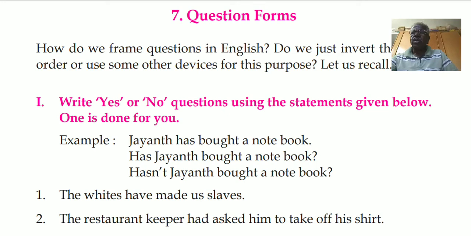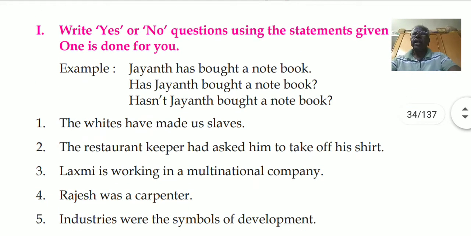The second question is, haven't the whites made us slaves? There are two questions for this. Have the whites made us slaves? Haven't the whites made us slaves? Second one, the restaurant keeper had asked him to take off his shirt.